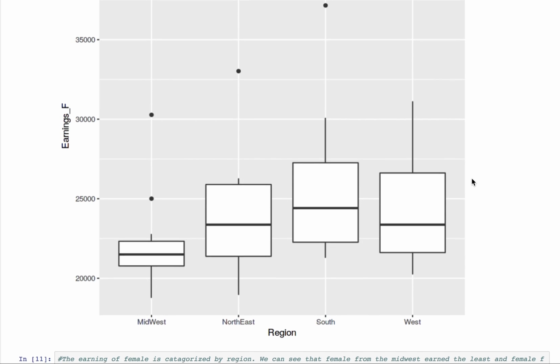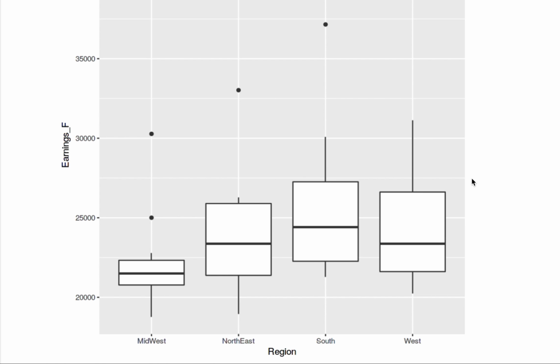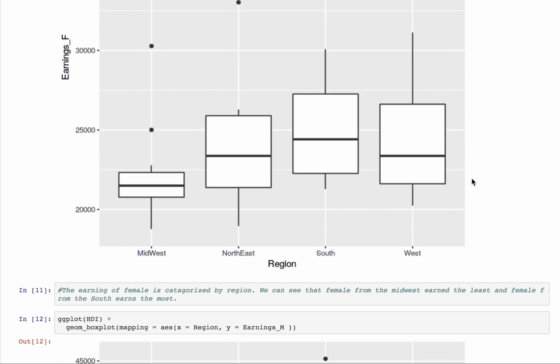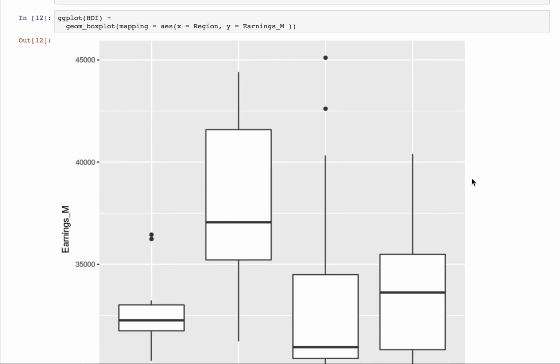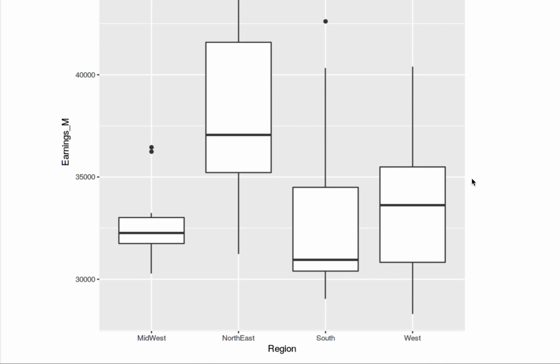So for the next plot, we did a box plot for the earning of female annually. And the plots are categorized by region. And we can see that female from Midwest earns the least, and female from the South earns the most.